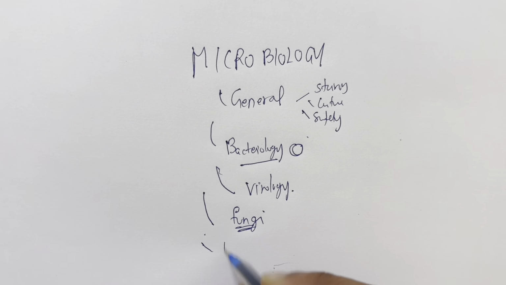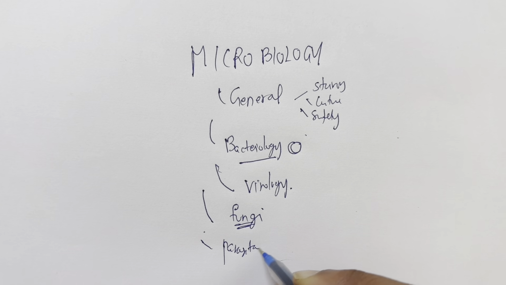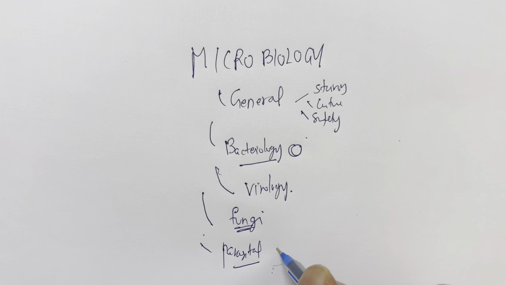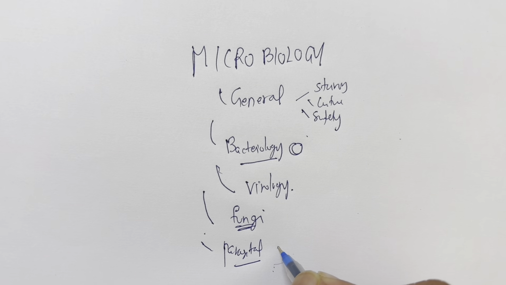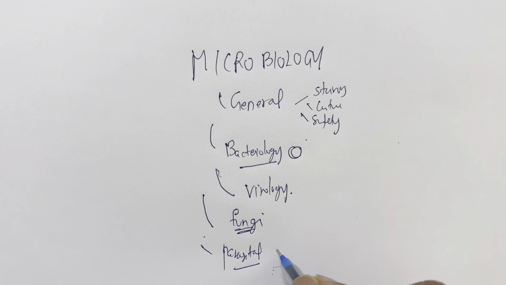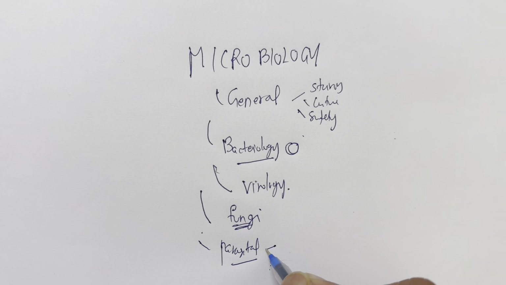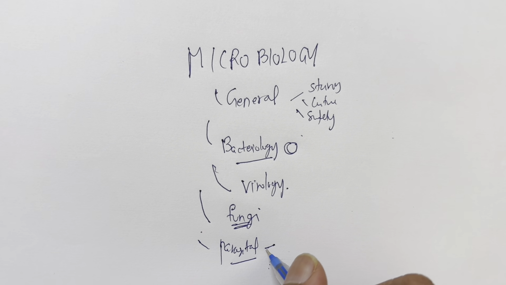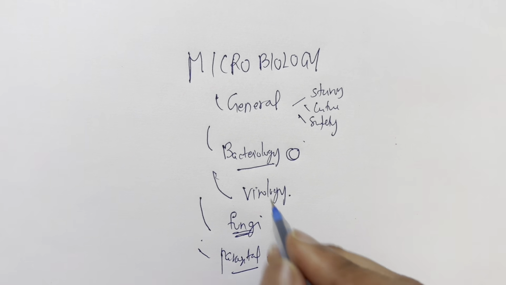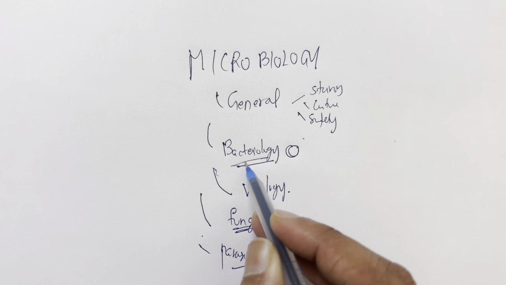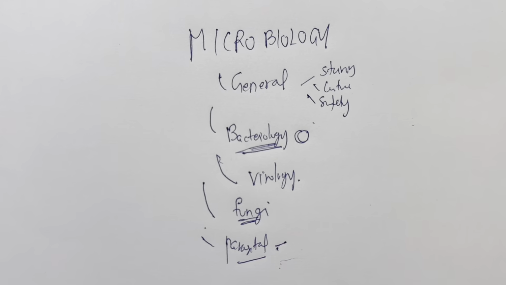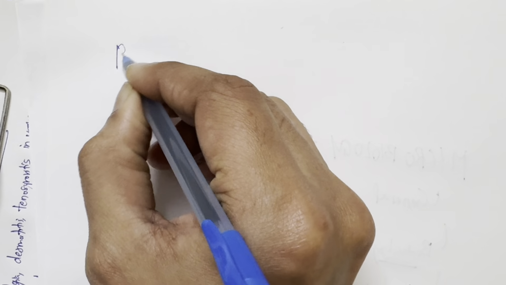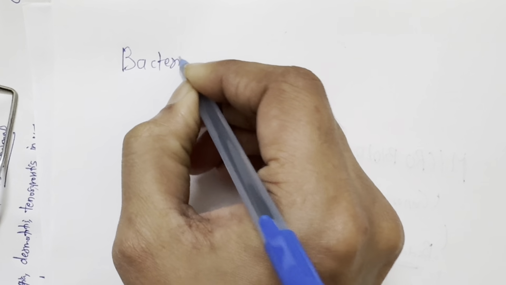And then we have parasitic infections, which are becoming very high yield topics nowadays, so it's very important to focus on parasitic infections too. But the first thing is we start with bacteriology. So let's start with bacteriology first.